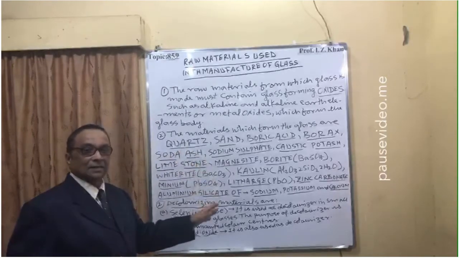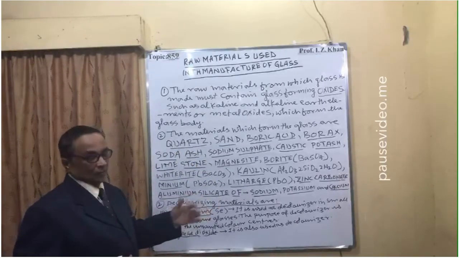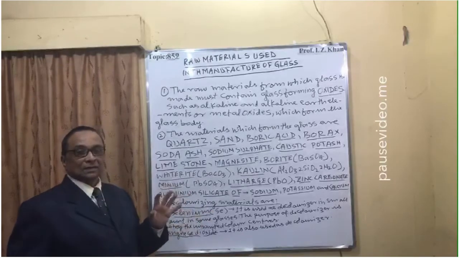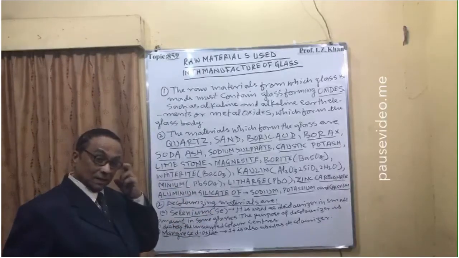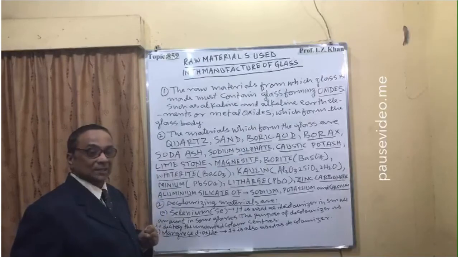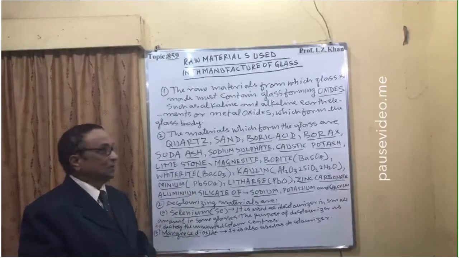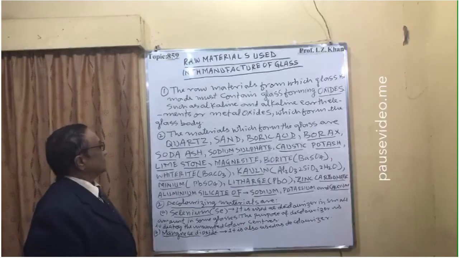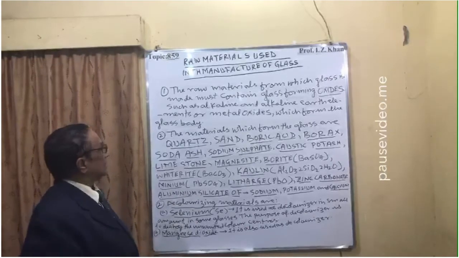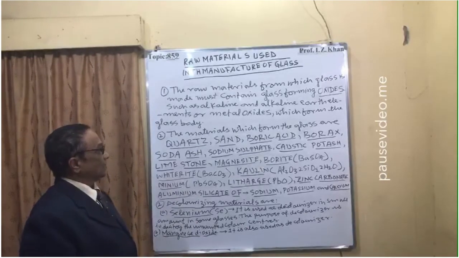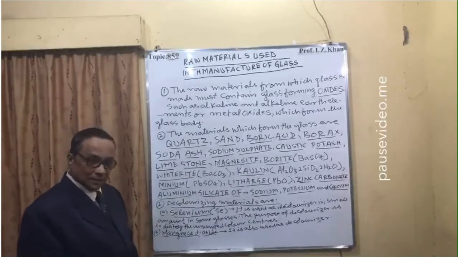They are listed here, and some of them are very common, and for those which are in the form of ore, their name is given, and with that name their formula is also written. Oxides such as alkaline and alkaline earth elements, or metal oxides, form the glass body.